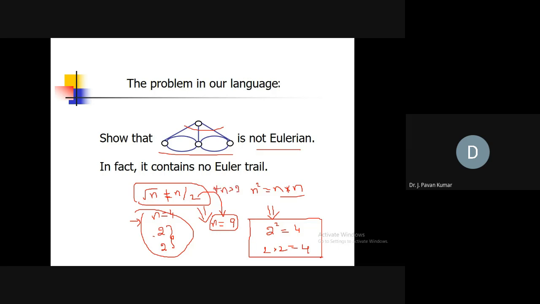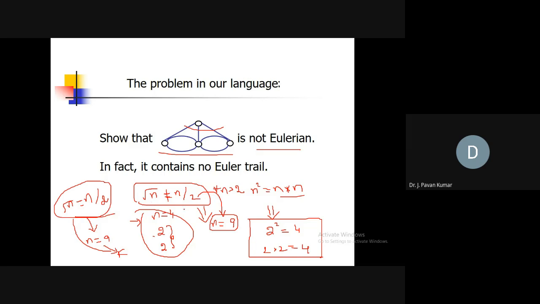What we can do is assume that square root of n is equal to n by 2, and then give the counter example that for n value 9 this is false. Then whatever assumption we made is false, that means square root of n is not equal to n by 2.